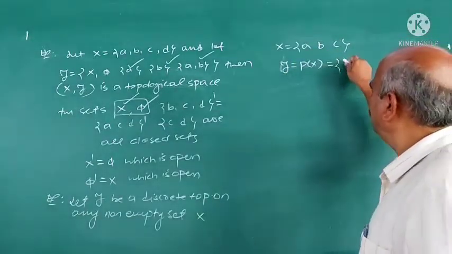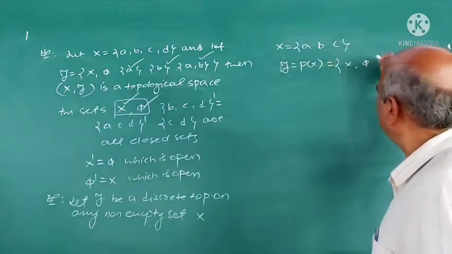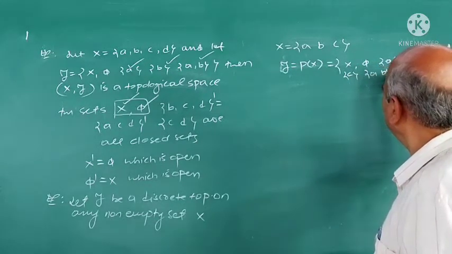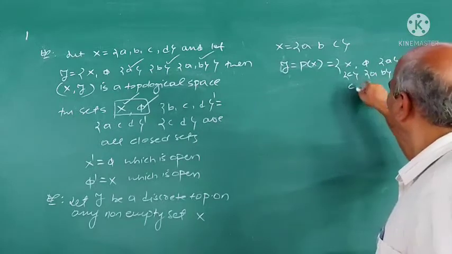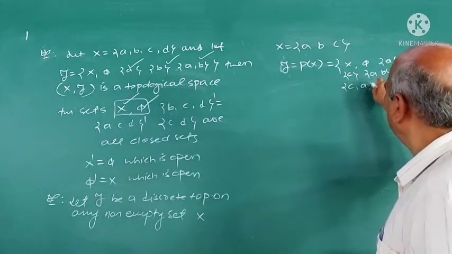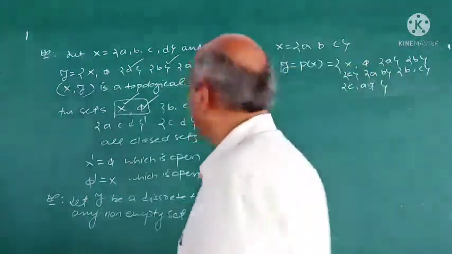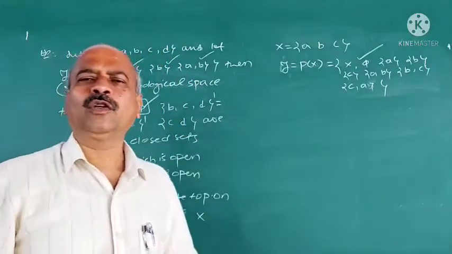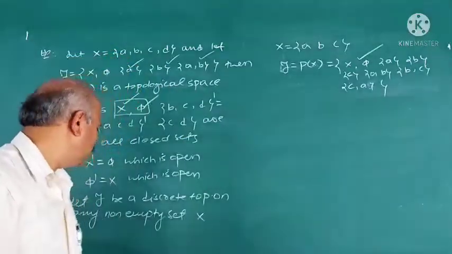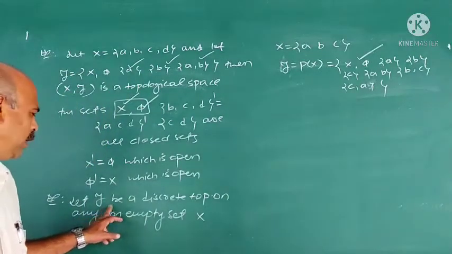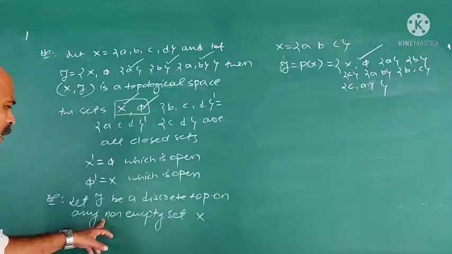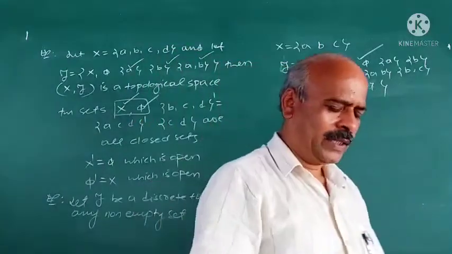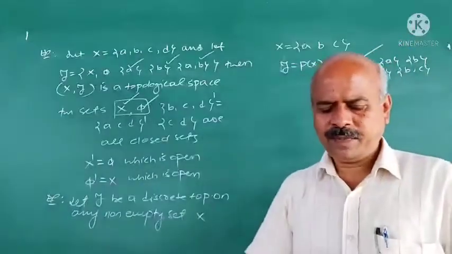What do you mean by P(X)? P(X) means all the subsets of X: X, pi, {A}, {B}, {C}, {A,B}, {B,C}, {C,A}, and this becomes all the subsets of X here. This collection is always a topology on X, and that is called the discrete topology. And in case of a discrete topology, every non-empty subset of X is open as well as closed.